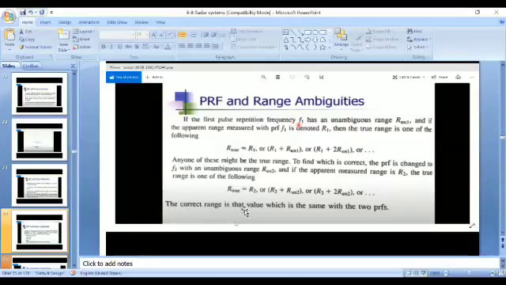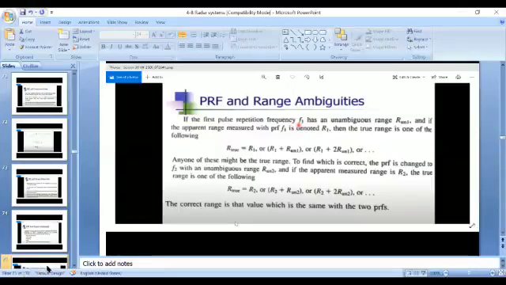So the correct range is the value which is the same with the two PRFs. How we identify the correct range is, when we compare these two equations, which value is the same at pulse repetition frequency F1 and F2. So we derive the two equations, calculate the values, and identify which value is the same at the two different pulse repetition frequencies. That one is considered the true range of the target. So this is about pulse repetition frequency and range ambiguities. I think everyone is clear about this topic.